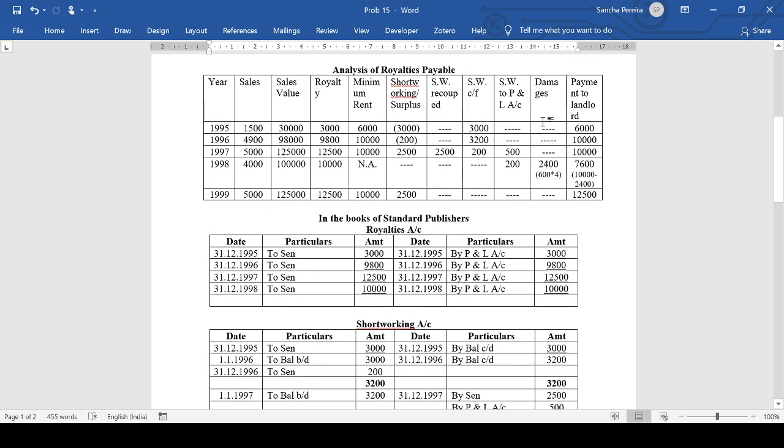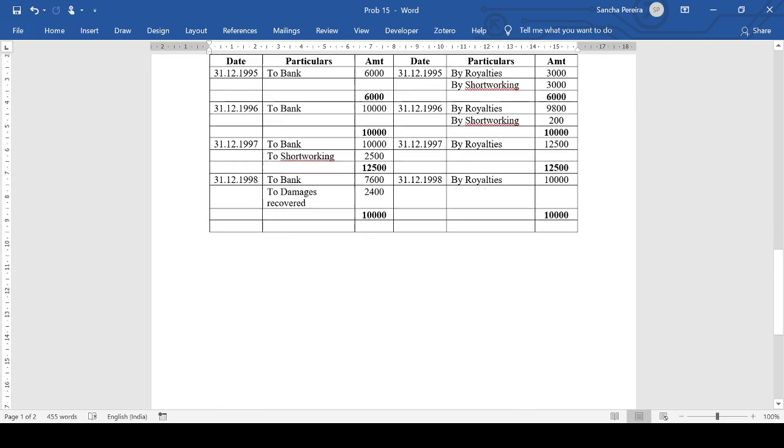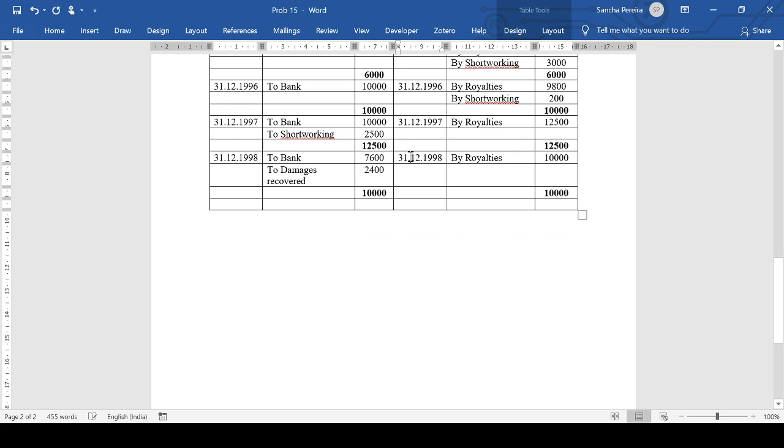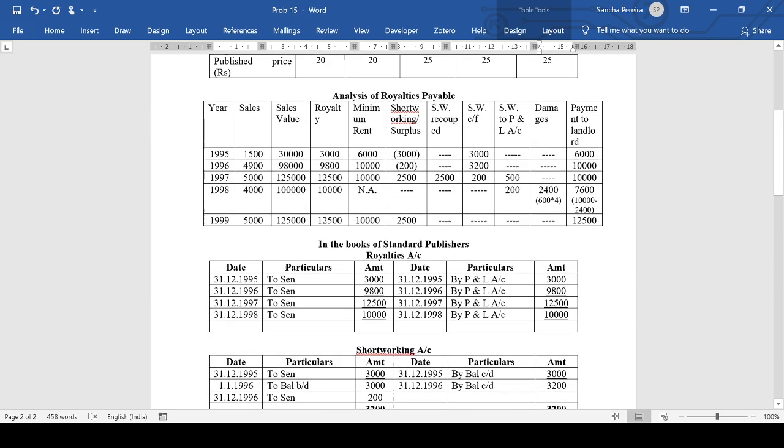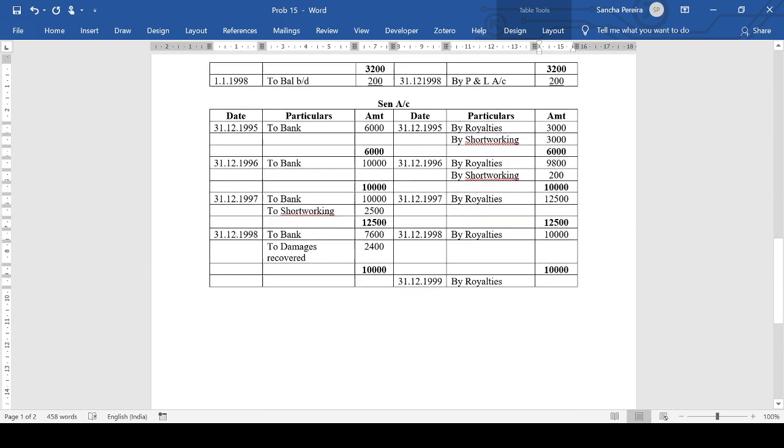In the last year, it's a very simple thing. Royalty is more than the minimum rent, so the same entry again. On 31st December 99, by royalties, I think the last year's royalties are 12,500.